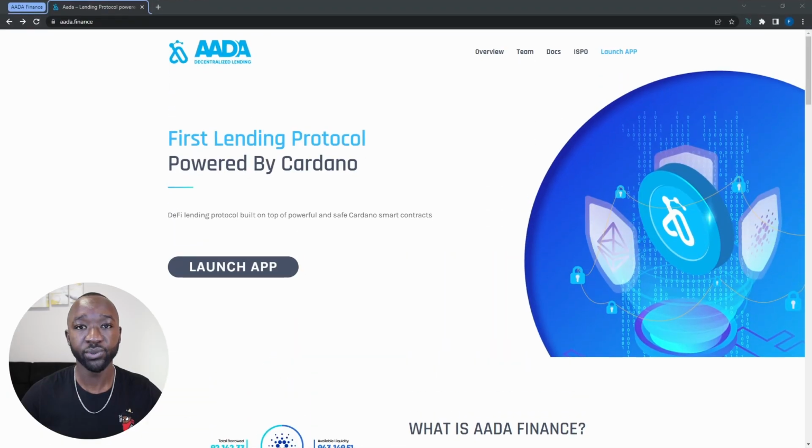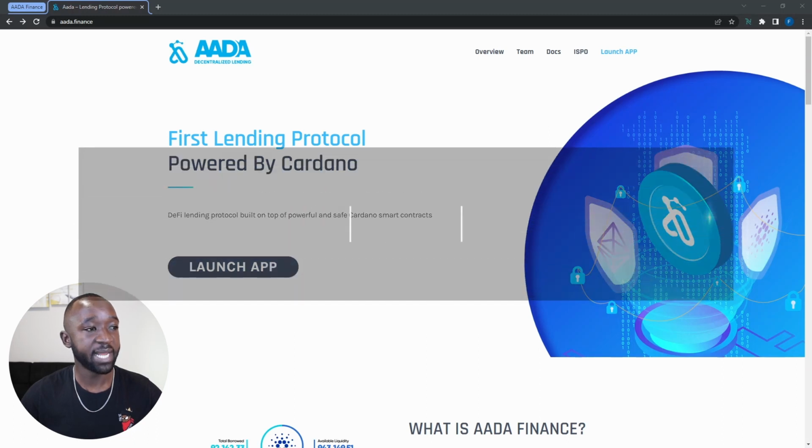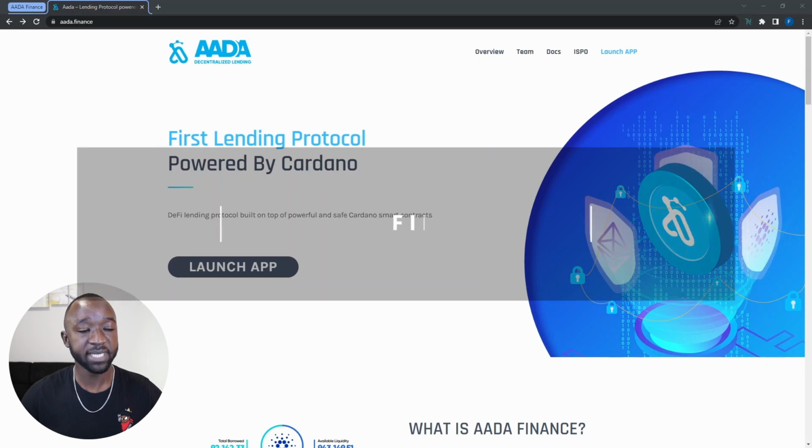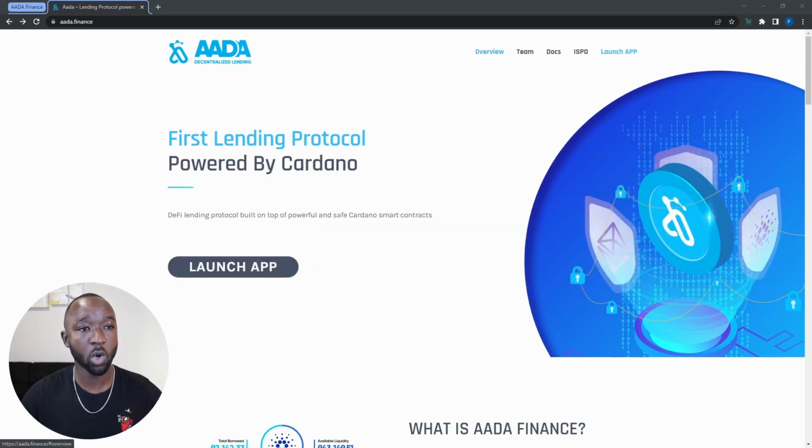Without any further ado, let's go ahead and jump into the AADA Finance website, and then we're going to talk about their Dapp. So in order to actually access the AADA Finance website, we're going to navigate to aada.finance. From the front page of their website, you can read an overview of how the protocol works here. You can also find out more about their team, their documents, such as their Gitbook, white paper, and light paper. And then if you're interested in reading about their ISPO, you can also do that.